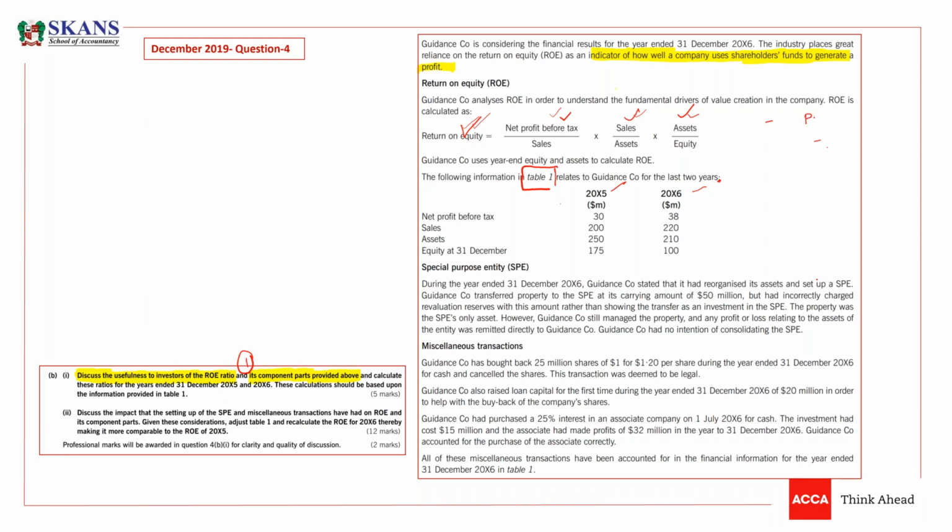formula for return on equity, PBT, profit before tax, and divided by capital employed. Sorry, equity, divided by equity. Look, this is return on equity. So just calculate these ratios, guys. I am looking for your answers.